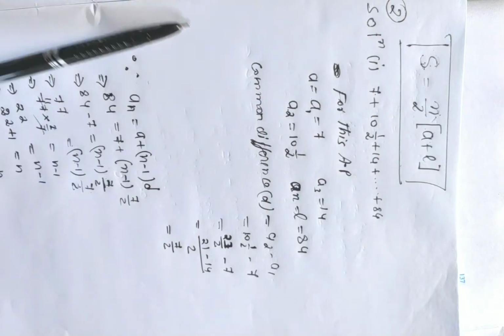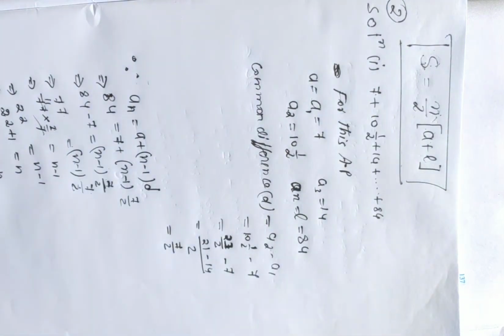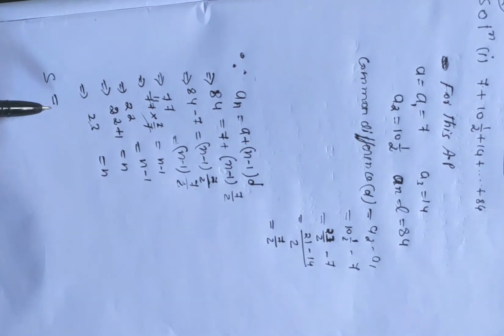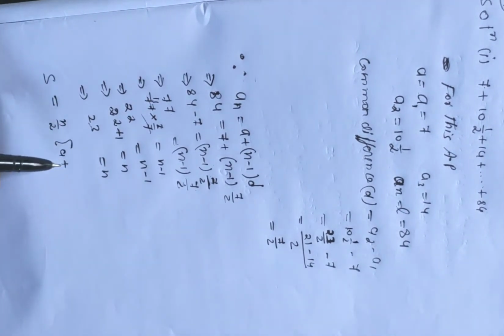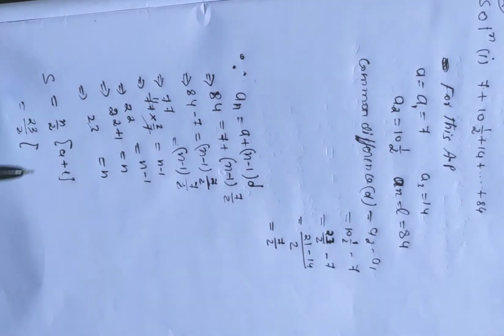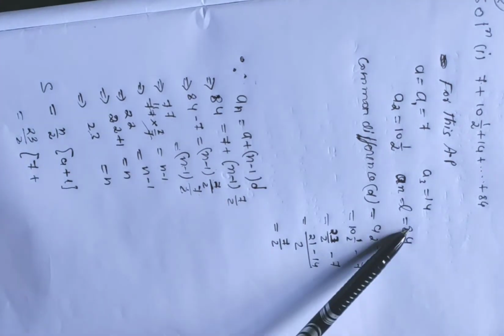So this is not our final solution. Now we have to find out the value of S by using this formula, right? So here is the final solution, this one. S equal to n by 2 (a plus l). Now put all the values. Here n is how much? 23 by 2. A means this one, 7, plus l. L means how much? This one, 84.